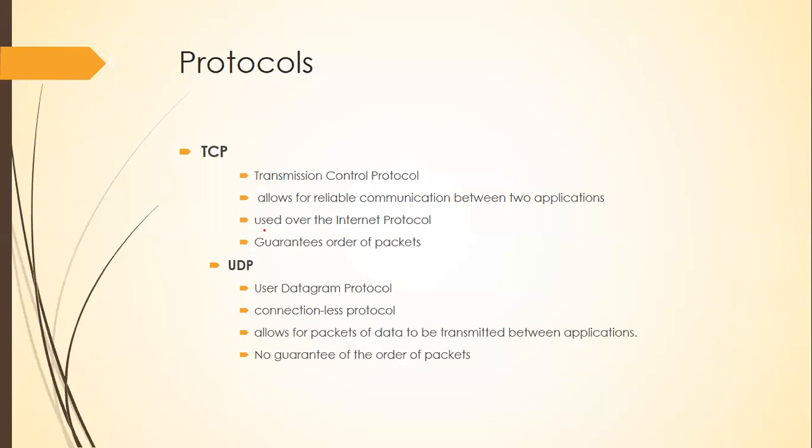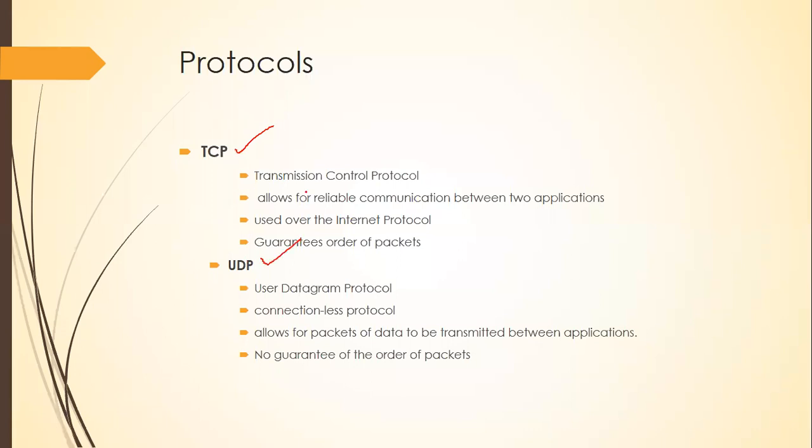Okay. I'll just quickly revise your protocols, which you are currently learning in your networking paper. In case you have not gone through that, I'll just quickly orient you. There are mainly two types of protocols. We call them TCP and UDP.